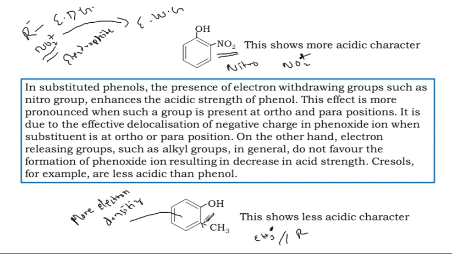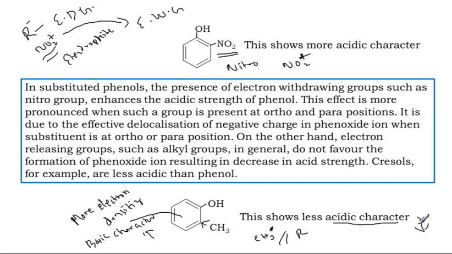Give an arrow like this. What is the meaning? Electron giving, electron density increased. Due to the presence of CH3, electron density increased. Whenever electron density increases, basic character increased. At the same time, acidic character decreased, less acidic character.